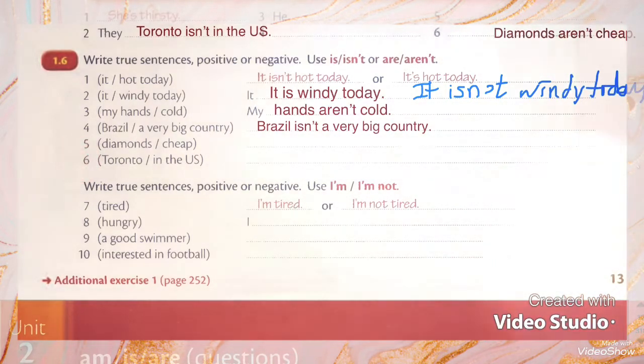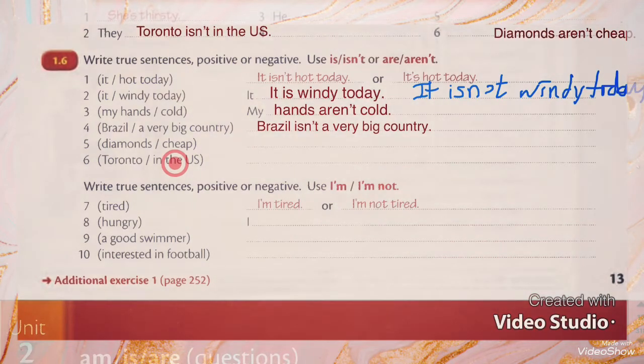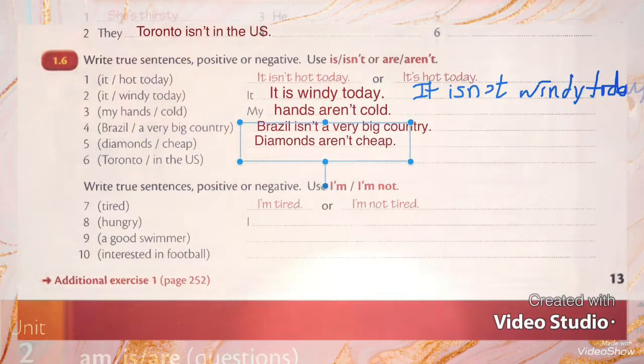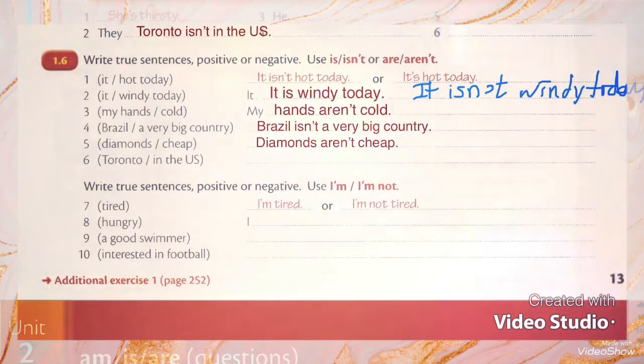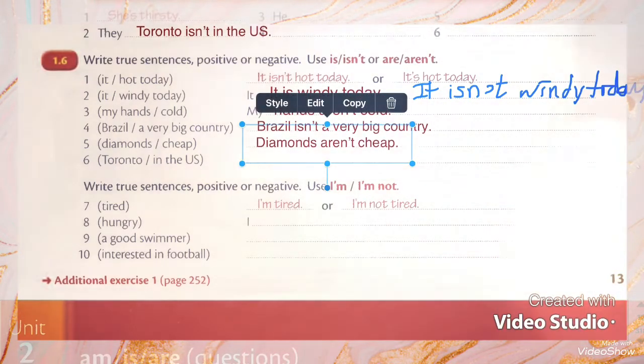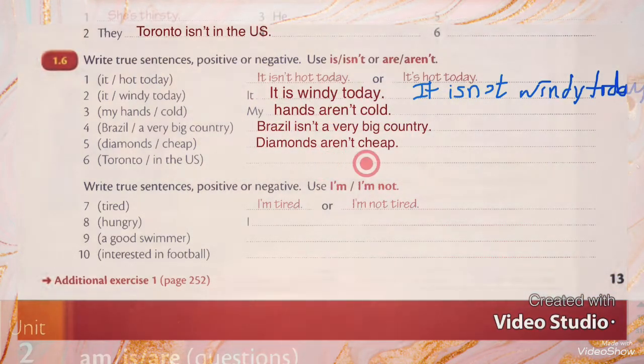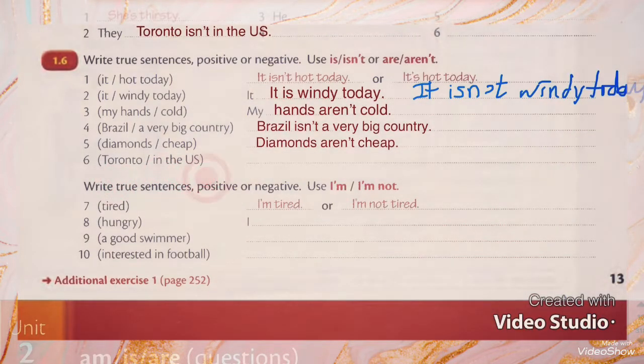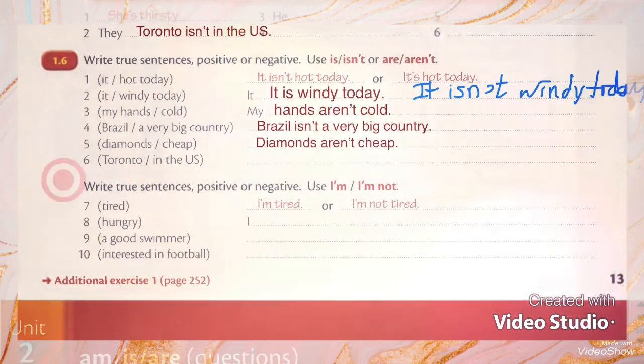Number 5, diamonds cheap. I want to say that diamonds are not cheap. So here I will say "diamonds aren't cheap". Diamonds aren't cheap. Are not. Very good. Number 6, Toronto in the US. Is Toronto in the US or is it in Canada? Toronto is in Canada, so it is not in the US.